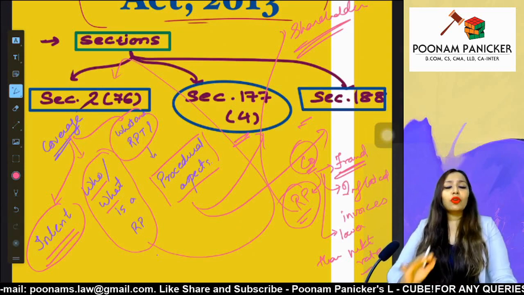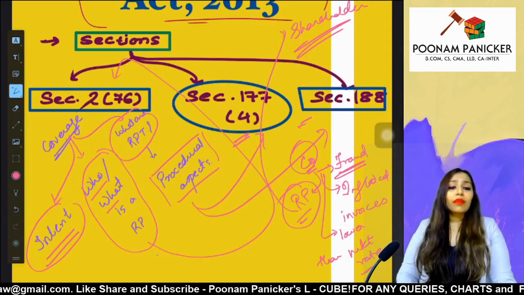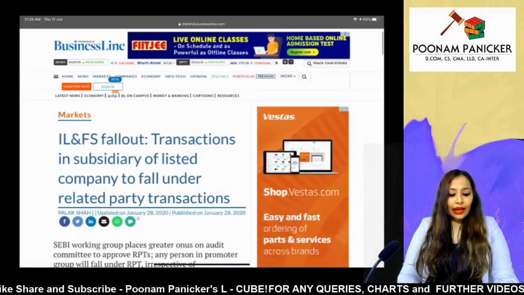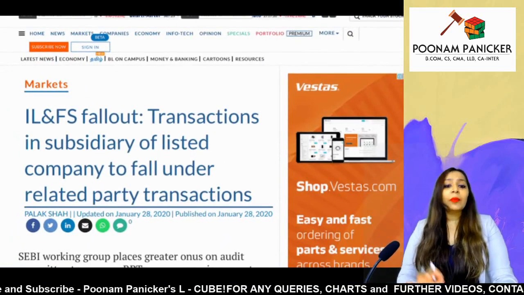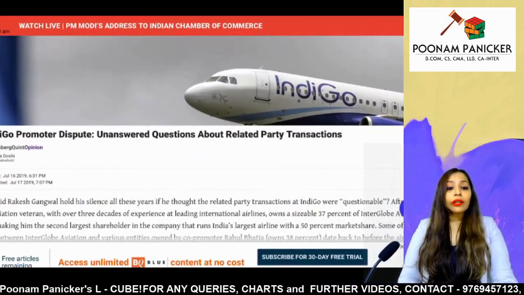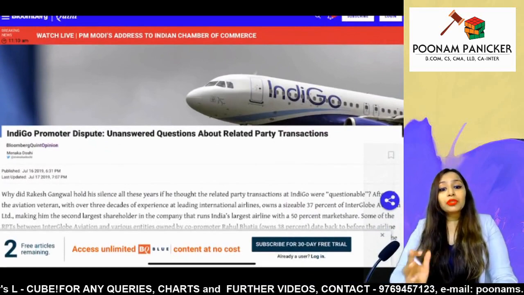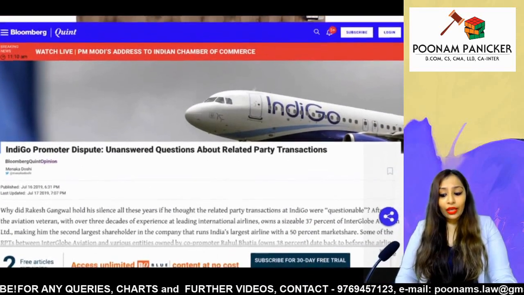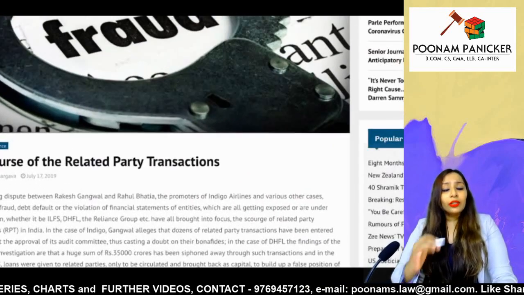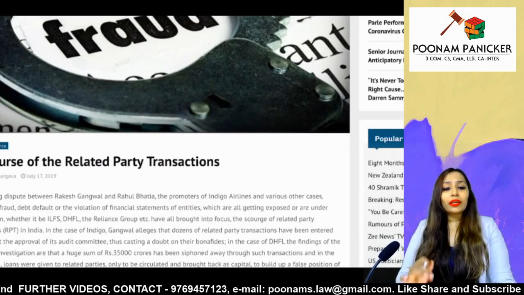which happen in India, all the financial frauds which you consider, will always involve some level of related party transactions. If you open your newspapers, the IL&FS fraud also had some element of related party transactions. Then recently Indigo, the airlines, was called into question for entering into some shady related party transactions. Then the Satyam fraud, DHFL fraud, the Reliance Group, all of these frauds and accusations of frauds will always involve some level of related party transactions.